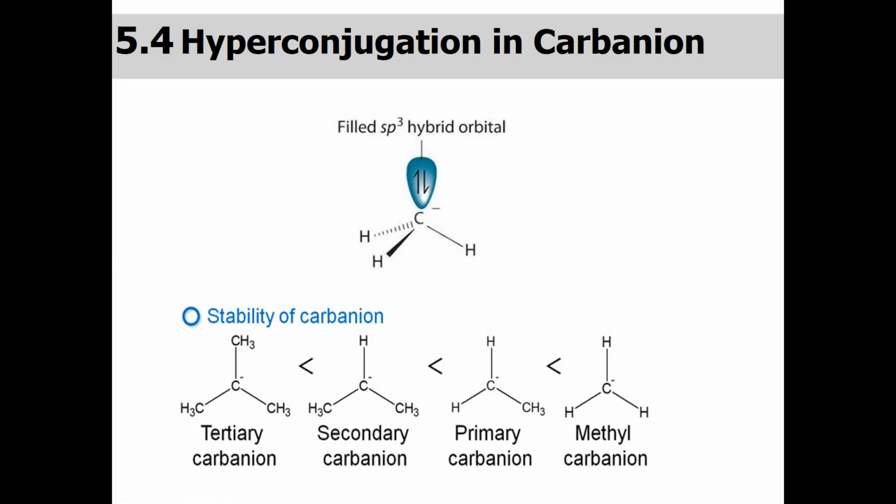If we have more alkyl groups on the carbanion, these more alkyl groups can destabilize it. We can see here the bulkier or most substituted carbanion is the least stable, because all these methyl groups are trying to give electron density to this carbanion and making it unstable.